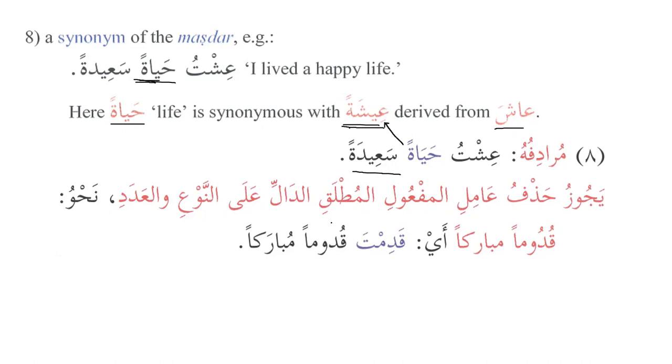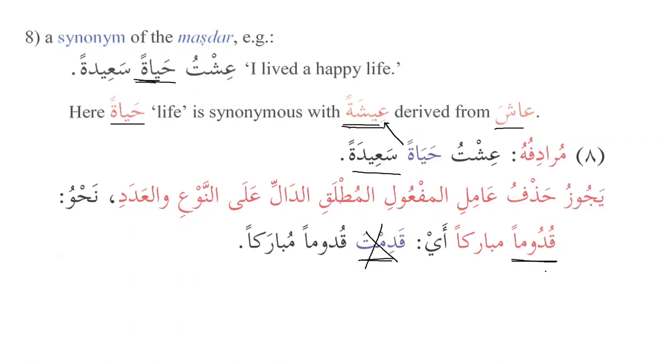يجوز حذف عامل المفعول المطلق الدال على النوع والعدد. And we have learned that it is permissible to drop the verb that comes in front of the masdar. For example, quduman mubarakan, meaning qadimta quduman mubarakan. So there is no need to say qadimta quduman mubarakan. Simply quduman mubarakan, shukran wa afwan wa ahlan wa sahlan wa marhaban will do the job. So there is no need to use the verb before that. It's similar to being the deputy of the masdar, where it doesn't need the verb itself. The masdar is enough by itself.